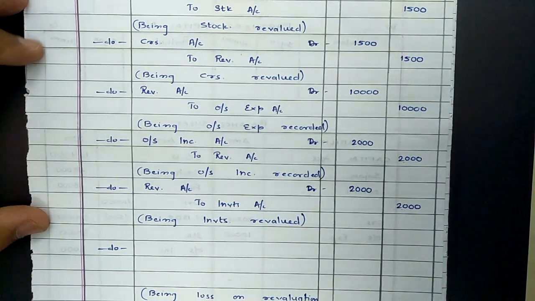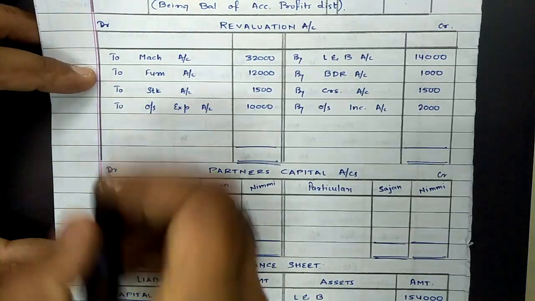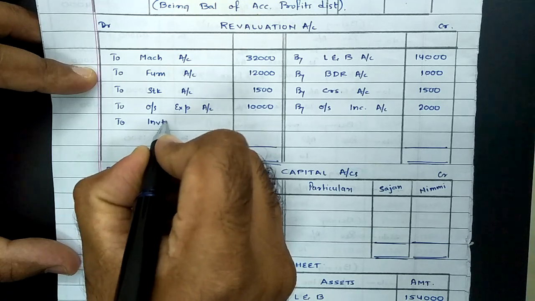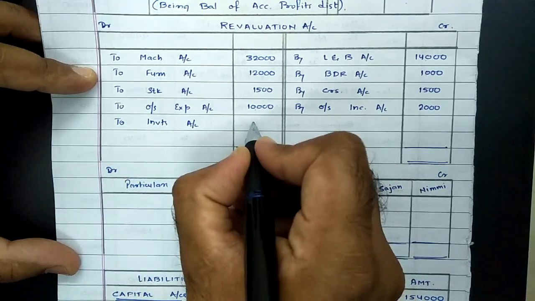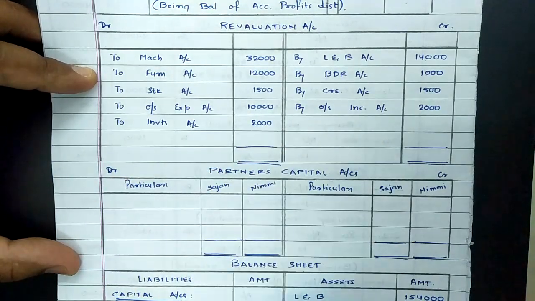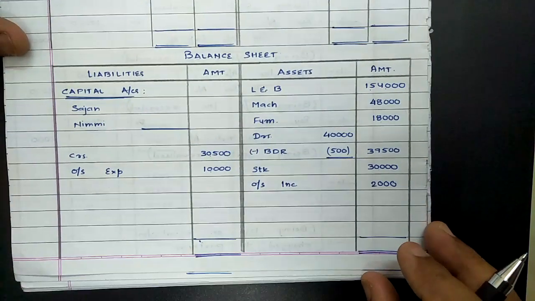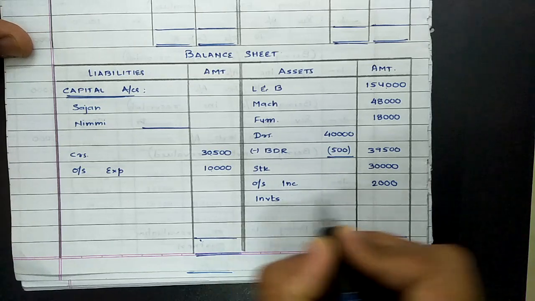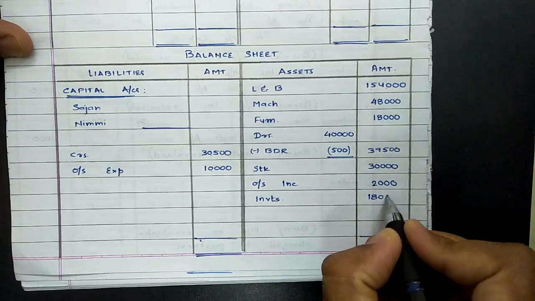Posting the same into ledger. Entry was revaluation to investments, so to investments account on debit side rupees 2000, that is by reduction in value of investment. And now in balance sheet we will be recording new value of investment or market value of investments, which will become 18,000.